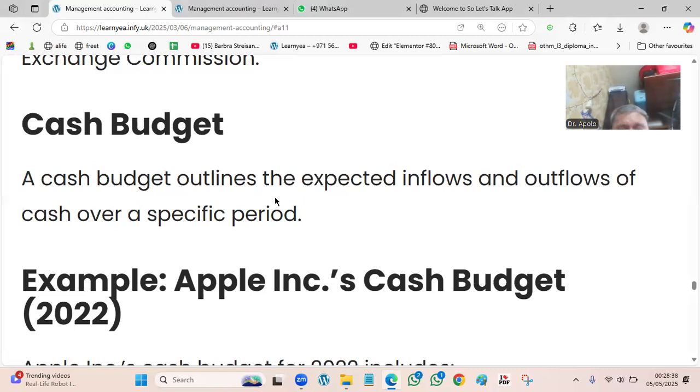So that is cash budget. The company must have cash so that it will be liquid. Liquid means it has cash now for any situation, so the company can still manage to operate.